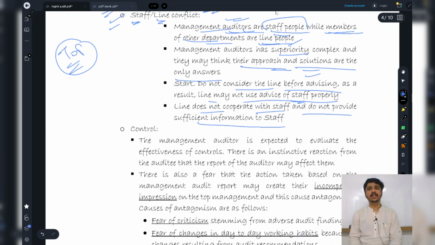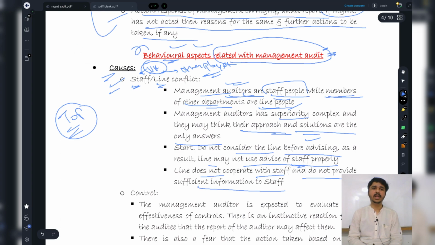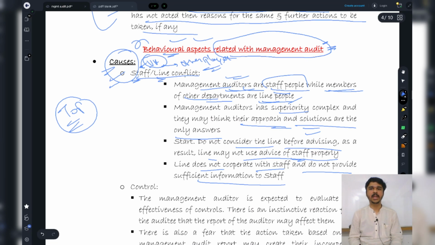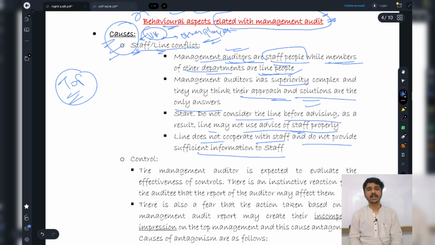Now, firstly, we are talking about the causes of the staff line conflict. What does staff line conflict mean? Because of two levels, staff and line, and because of certain things, there is a conflict between both of them, and that's why there are certain behavioral aspects that we are studying.